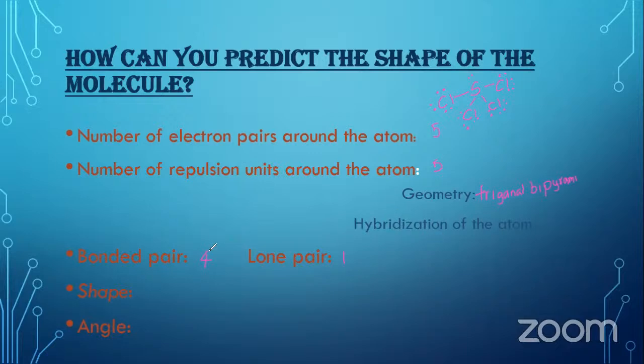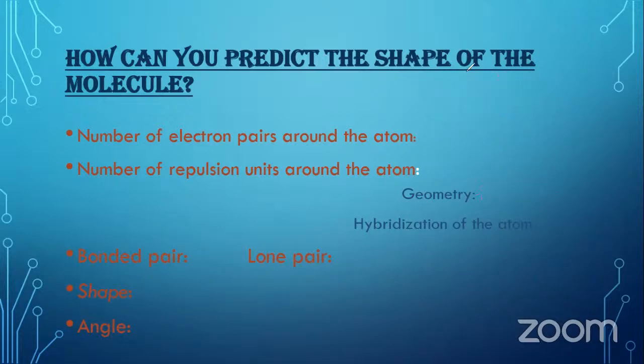Then you should consider how those repulsion units are arranged, for example 4 bonded pairs with 1 lone pair. Then 4 bonded pairs with 1 lone pair, or any other lone pairs coming instead of a bonded pair, you will derive some shape from the geometry, and the angle you can also work out.